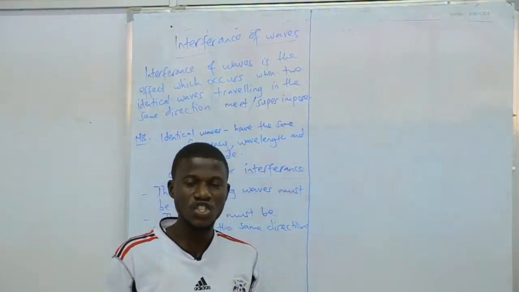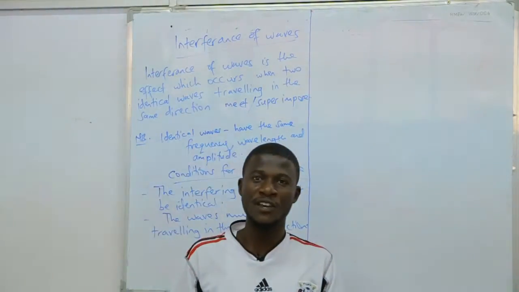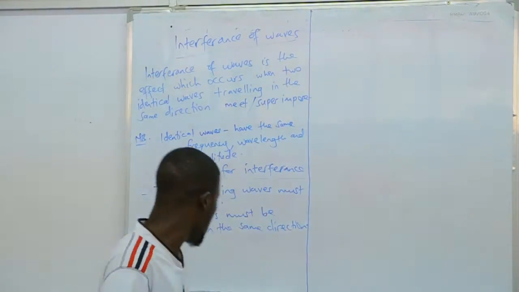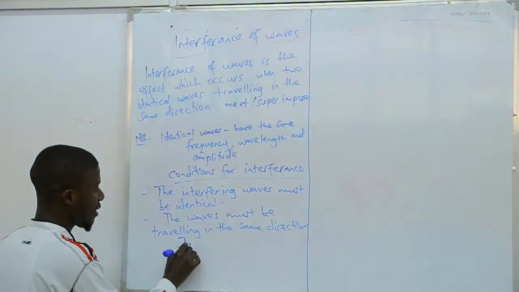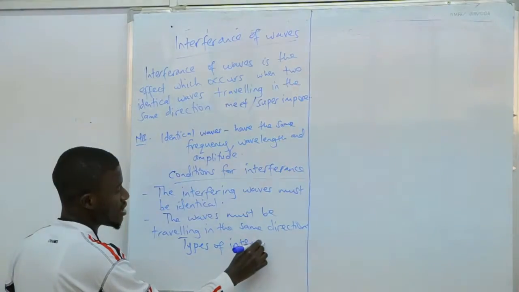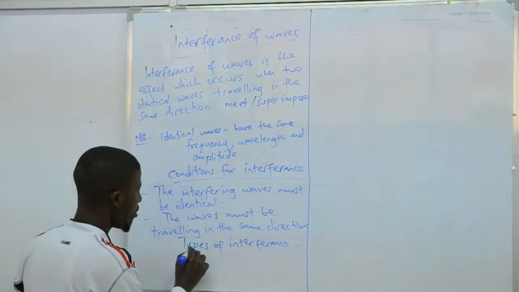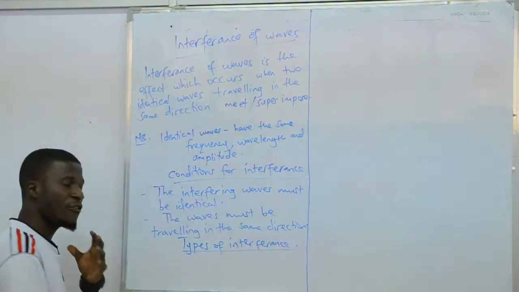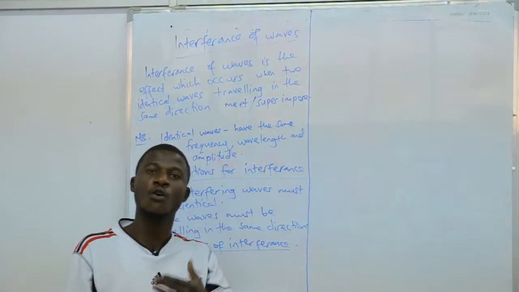Then we are going to see the different types of interference of waves. So we have two types of interference of waves.